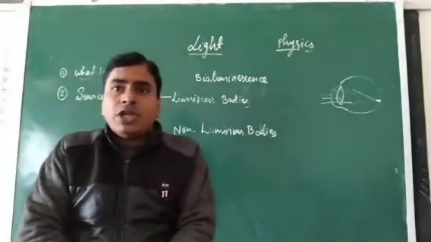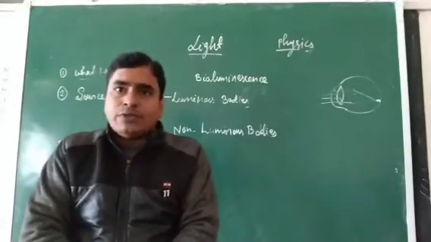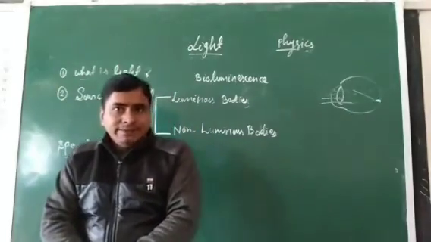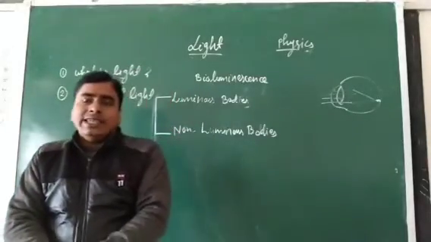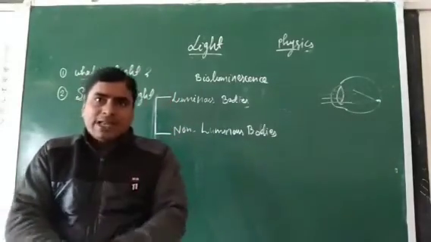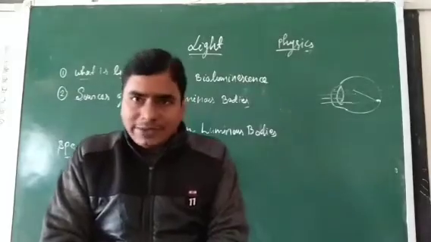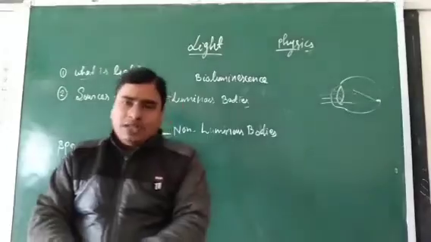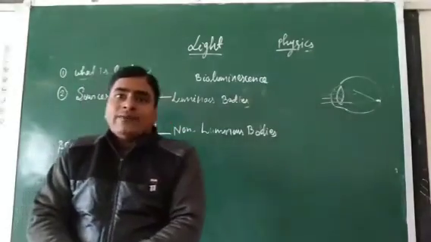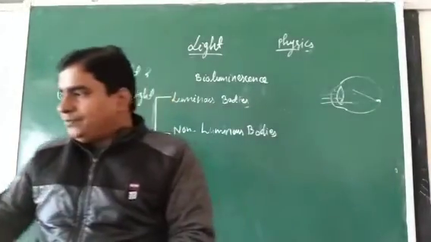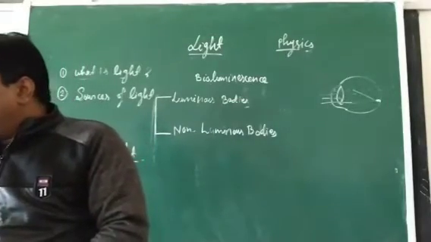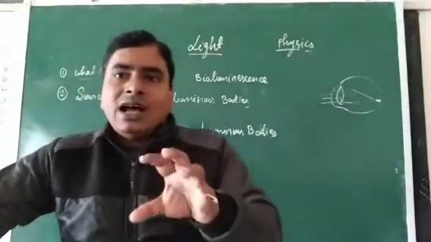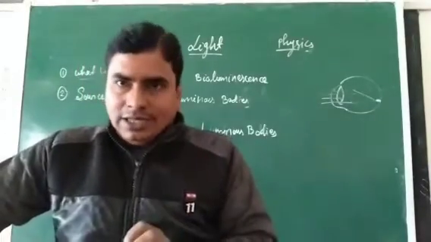Those bodies which produce light energy through themselves are called luminous bodies, like fireflies, glowworms, the sun, stars. These are the luminous bodies.